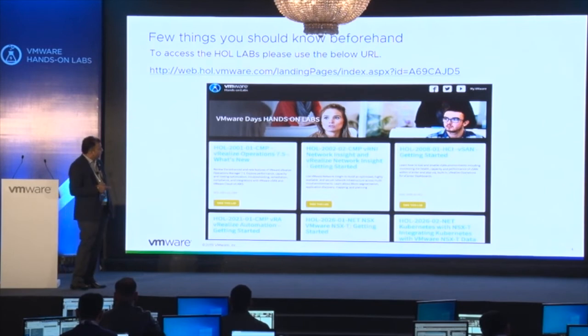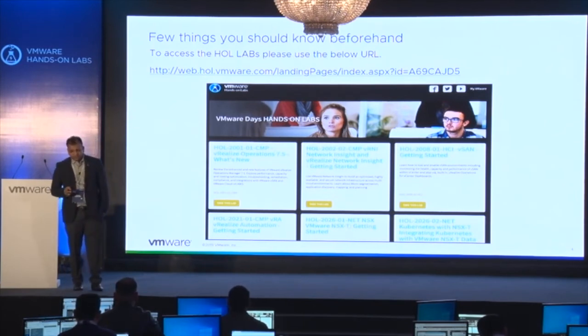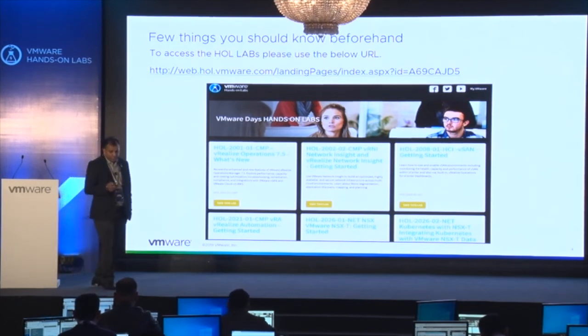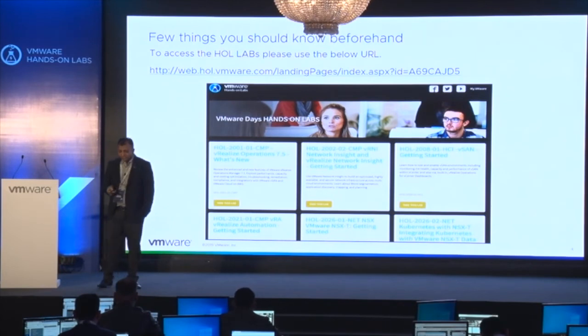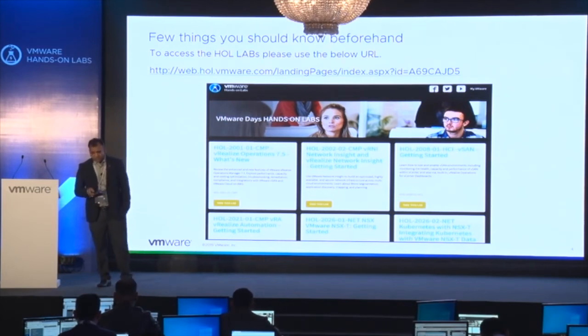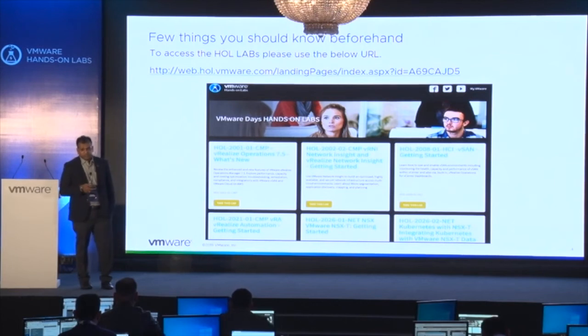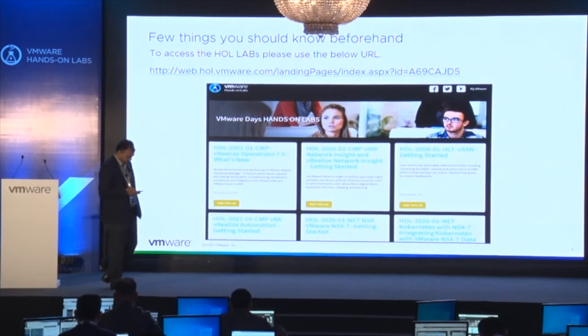This is the URL we have created to access all these 12 labs. As per your choice and interest, you can opt for any lab to get access. You can see all 12 labs using this URL. I hope everyone is able to see this landing homepage on their laptop.